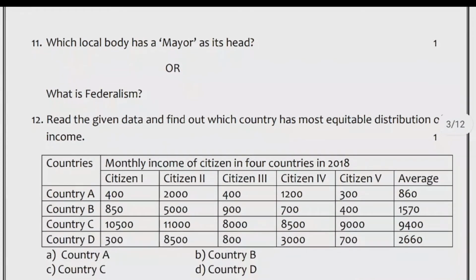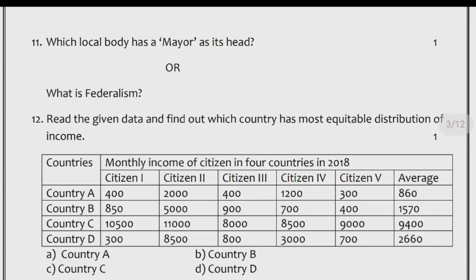12. Read the given data and find out which country has most equitable distribution of income. Monthly income of citizens in 4 countries in 2018. Country A. Citizen 1, 400. Citizen 2, 2000. Citizen 3, 400. Citizen 4, 1200. Citizen 5, 300.